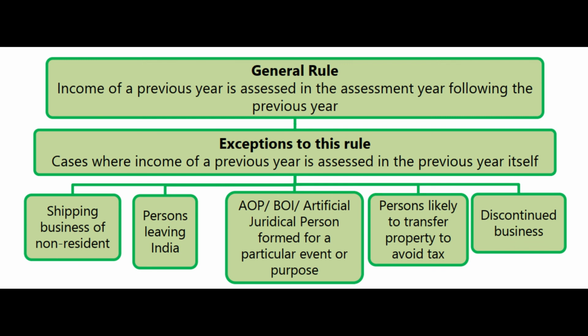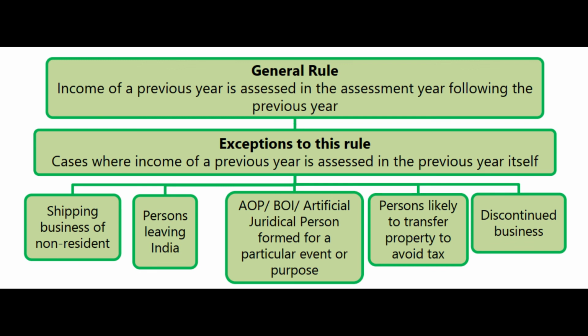So, can we say we will wait till next year to come and then the assessment will happen? Not necessary. Why? Because once the business is discontinued, same logic. You may or may not be able to track that person in future. It might be difficult to track that person. Once business is discontinued, that person might vanish, and it might not be possible to track him. All these doubts will come, and the law will not tell all these things. We are creating all these because of understanding of the intent of the statute. So if a business is discontinued in the previous year, logically, it's very simple that assessment of such business should be done immediately in the previous year itself. You don't need to wait till the assessment year.